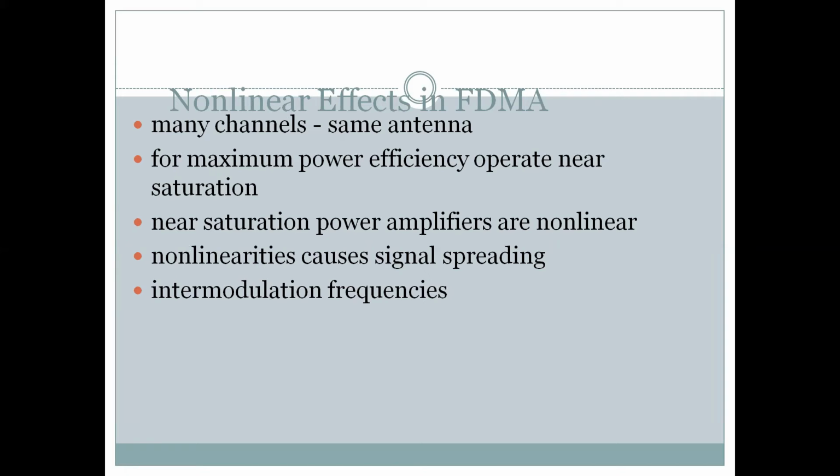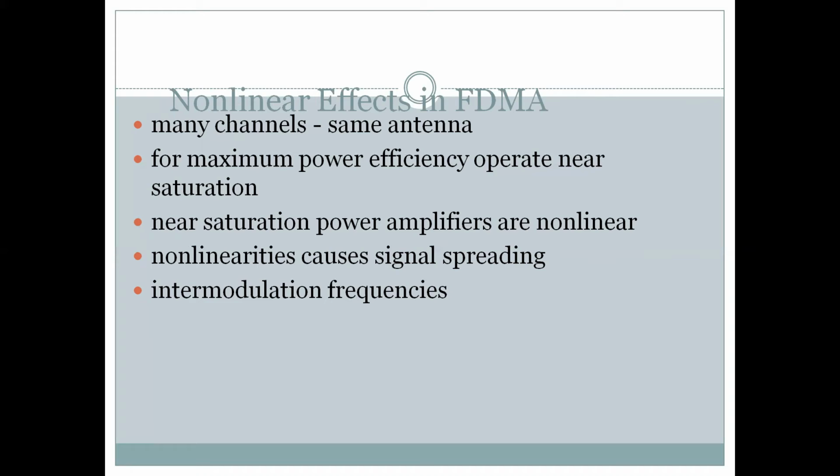First, there are many channels on the same antenna in FDMA, and for maximum power efficiency they have to operate near saturation, and everything that is getting transmitted is basically an amplified version of some signals. So near saturation, the power amplifier that boosts the power level of the signal becomes nonlinear. There are nonlinear effects which result in ultimate distortion of the signal at the receiver end, and there is a loss of information.